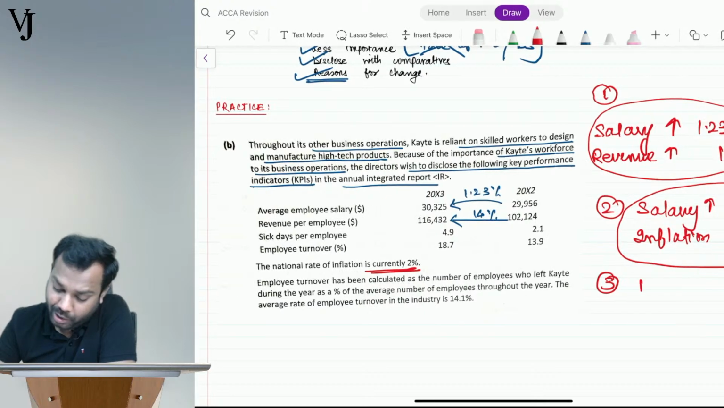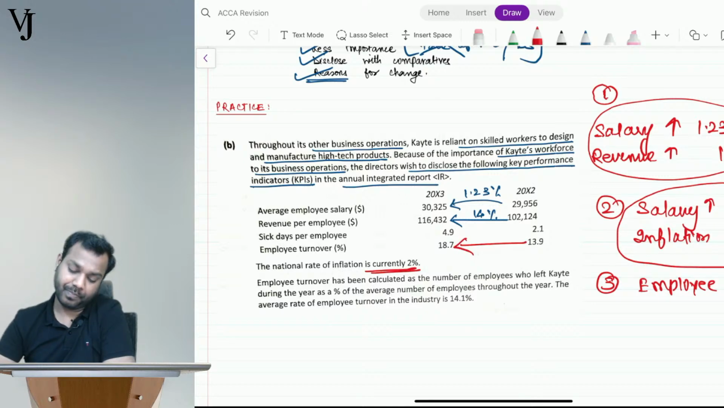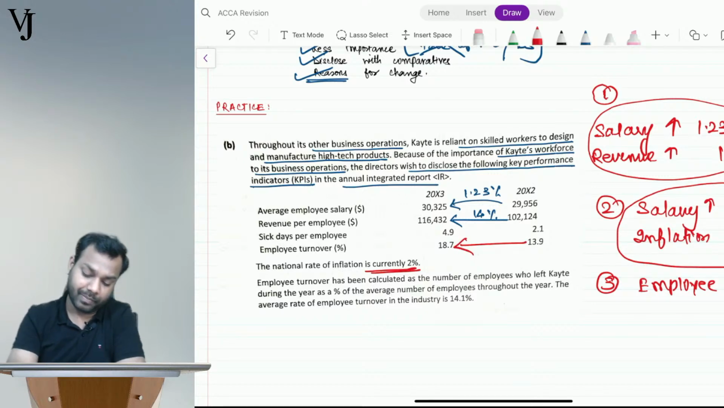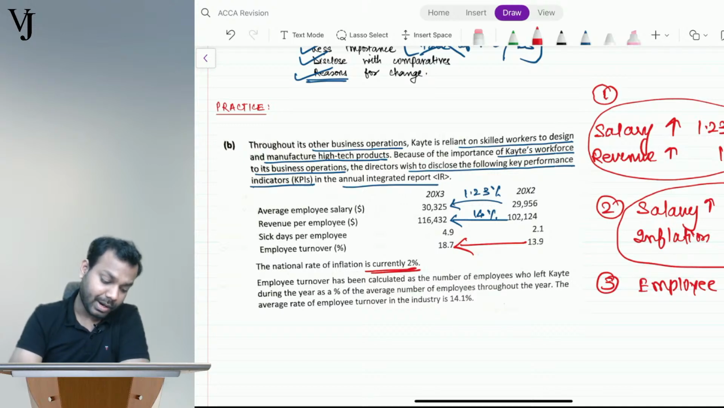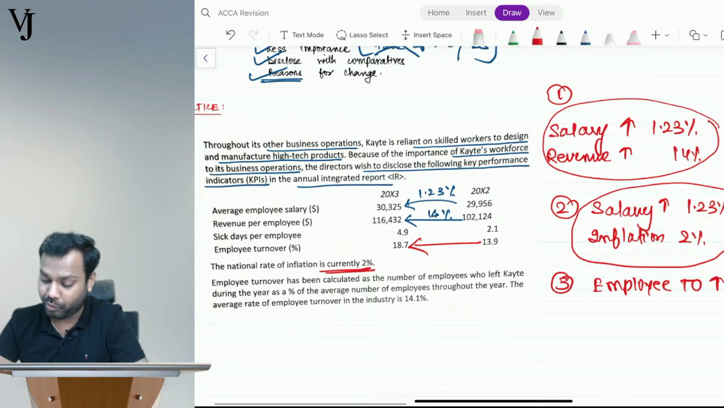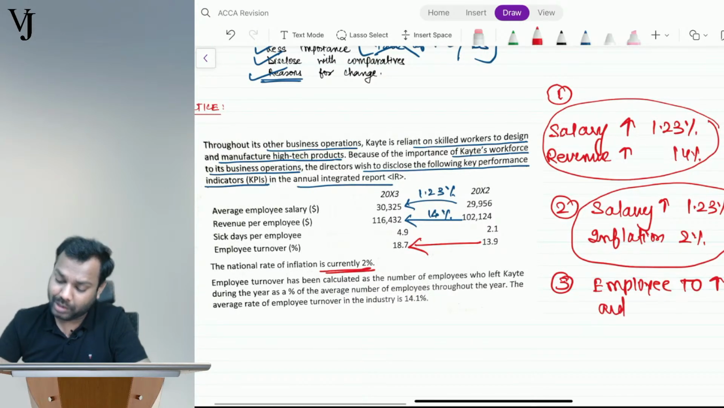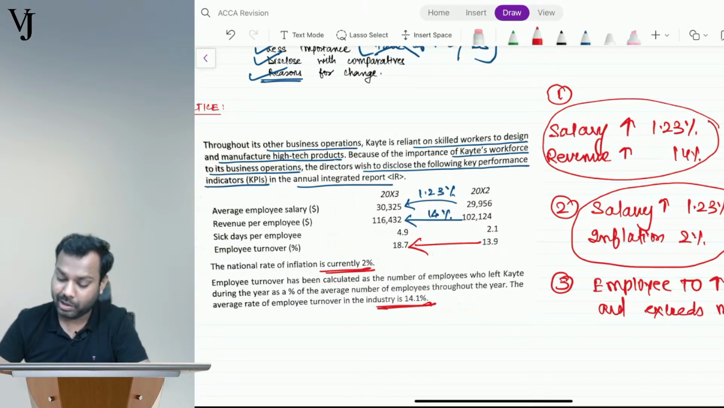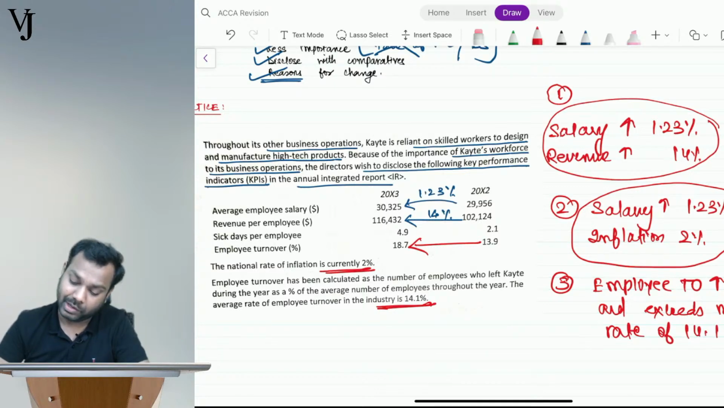See, your employee turnover has increased by what percentage? Tell me. Increased by what percentage? 18.7 minus 13.9 divided by 13.9 is 34 percentage. Employee turnover has increased by 34 percentage, and not only this, it exceeds the market rate. See, in the market, the rate is 14.1 percentage. This is the third point.